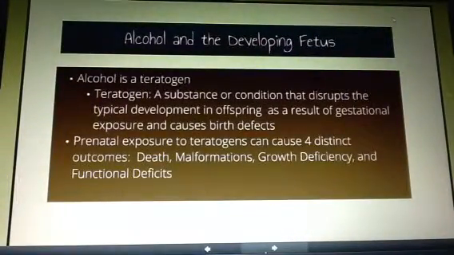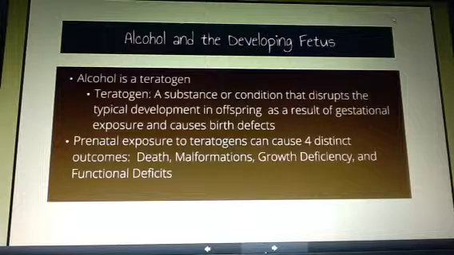Alcohol and the developing fetus. Alcohol is a teratogen, and a teratogen is a substance or condition that disrupts typical fetal development in the offspring as a result of gestational exposure and causes birth defects. So what that means is that alcohol can cross the placenta and interfere with the developing cells in the fetus.